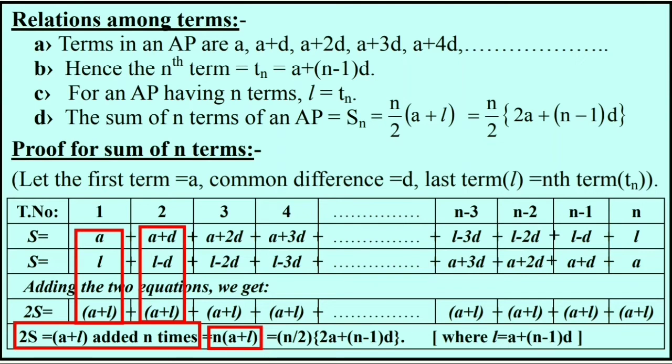and when we replace l with a plus n minus 1 into d, then finally the value of s, it means the sum of the first n terms of an AP, the result obtained is n by 2 whole multiplied by 2a plus n minus 1 into d, which is mentioned above in point number D.